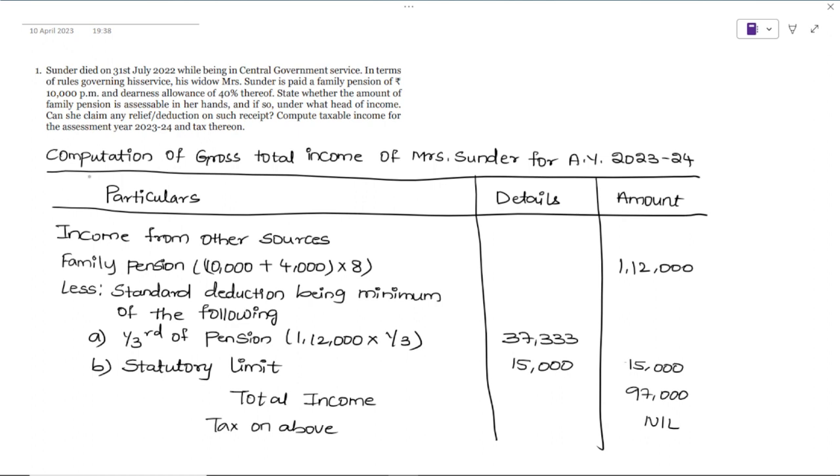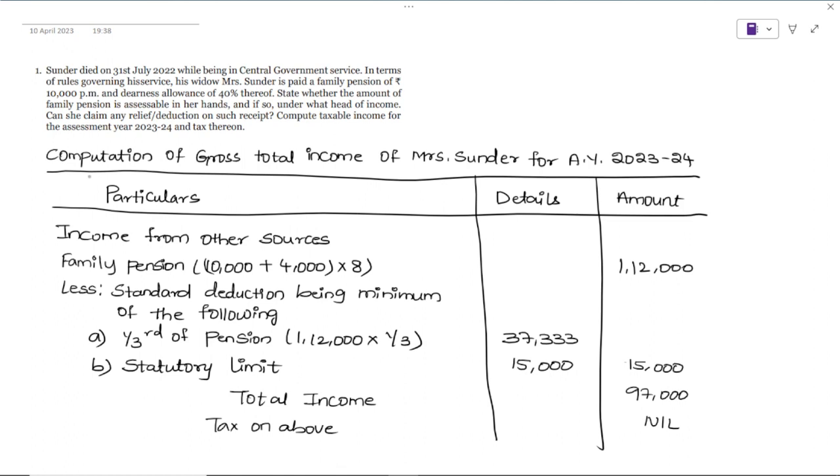So this way we should solve the problem. And never ever forget that we should write the notes when we solve the problem. Students do write answers and don't get marks because they don't write the working notes, the explanation for the same. So let us write down one working note which is required.